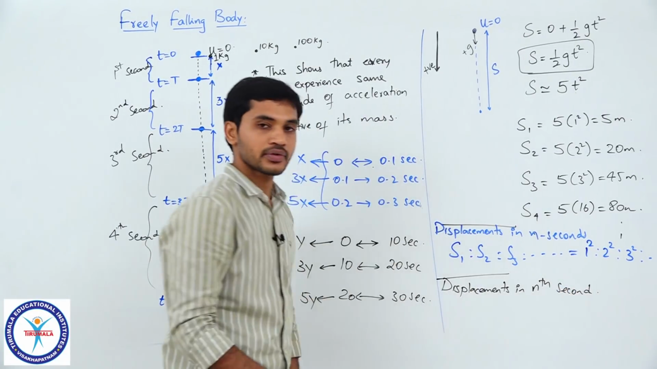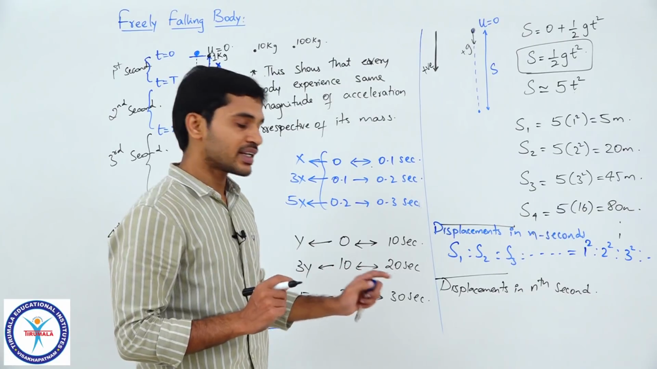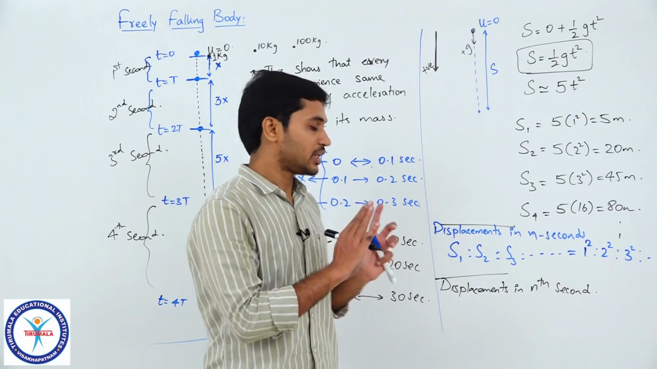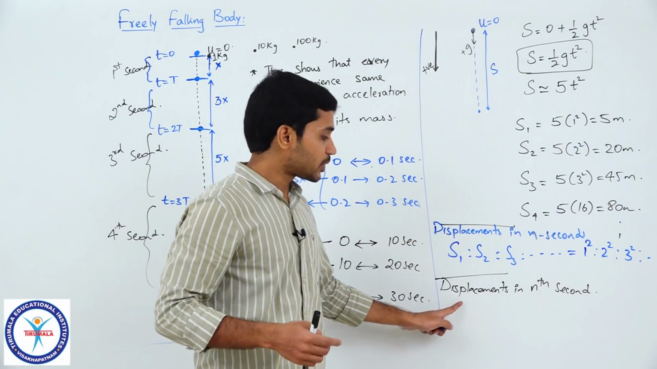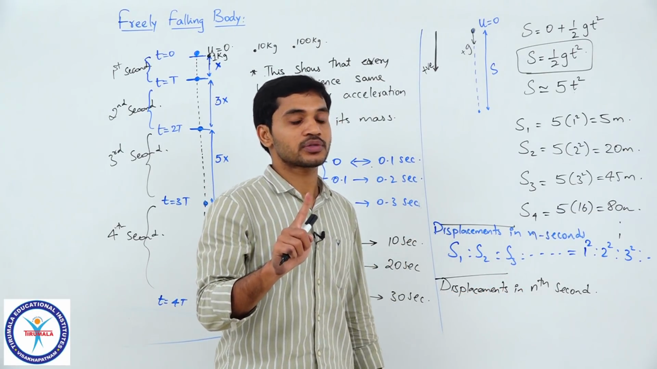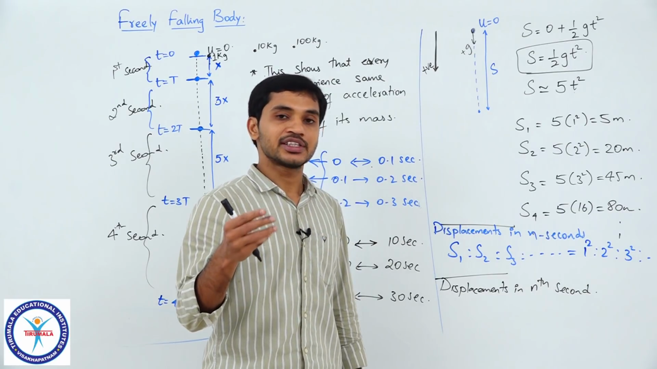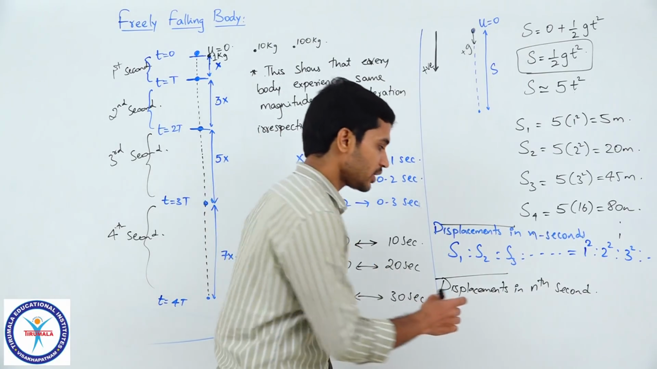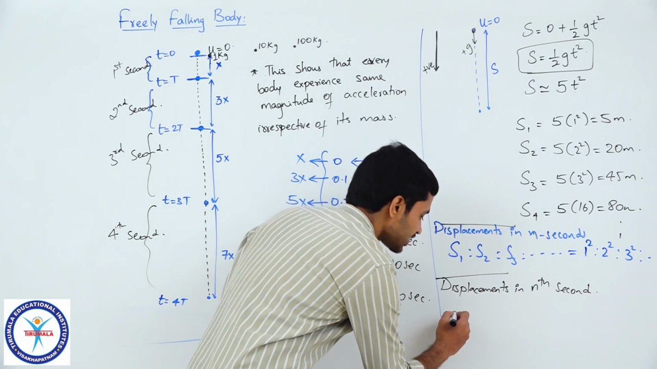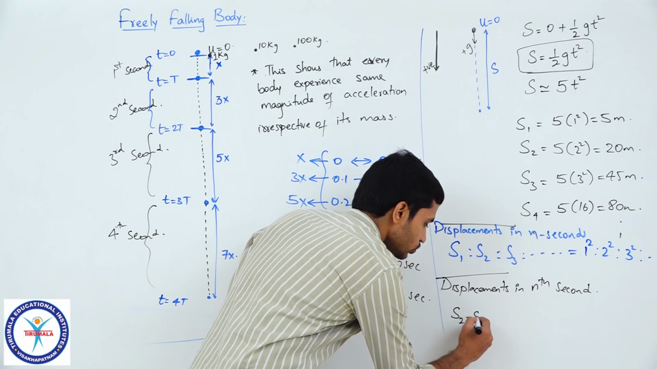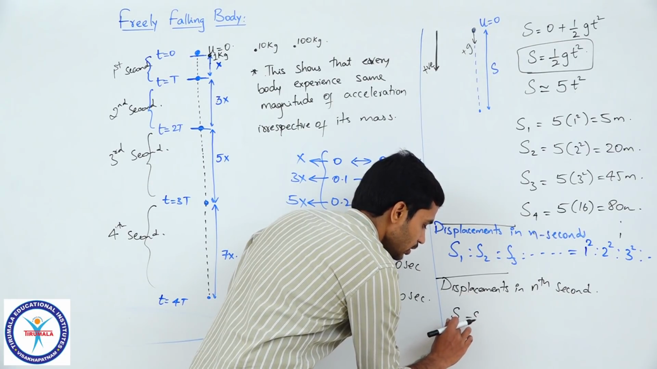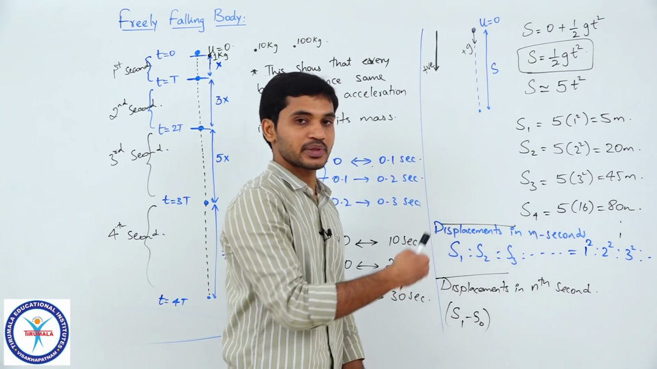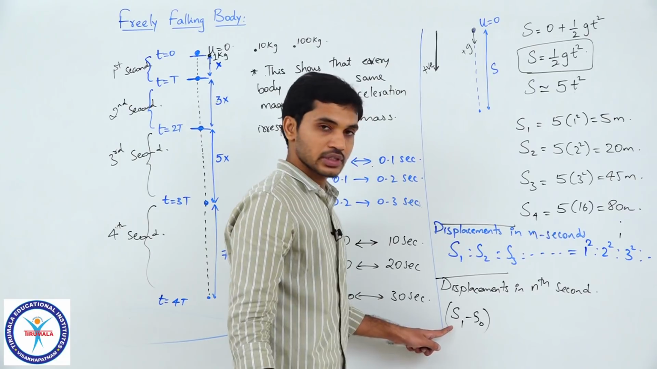Nth second, right? Now this is something which we already understood. Displacement in nth second means what? Let me put it in a different way. Displacement in first second means what? 0 to 1. Displacement in second second means what? 1 to 2, right? So let me write displacement in first second as S1 minus S0, correct? Displacement in 1 second, right?